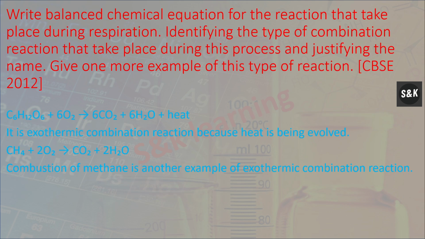Next, write balanced chemical equation for the reaction that takes place during respiration. Identify the type of combination reaction that takes place during this process, and justifying the name, give one more example of this type of reaction. So, C6H12O6 plus O2 forms CO2 plus H2O plus heat. It is an exothermic combination reaction because heat is being evolved.